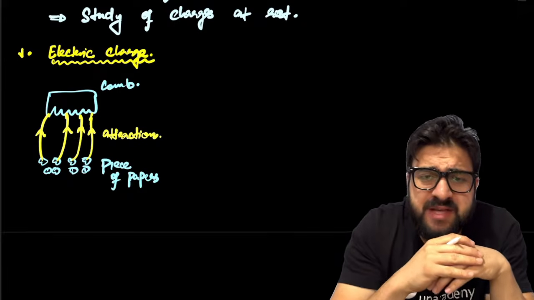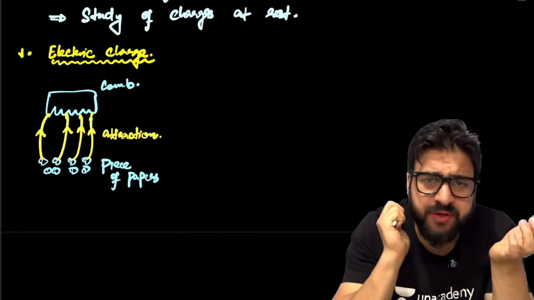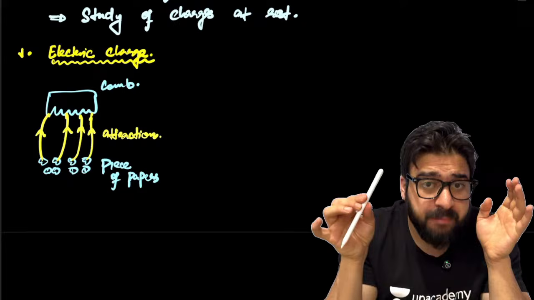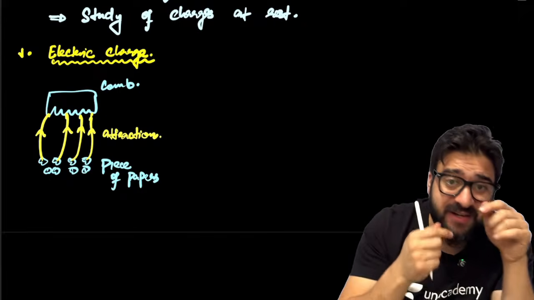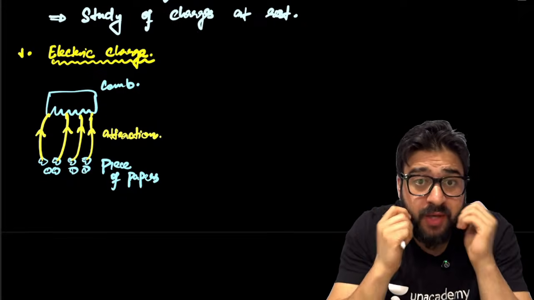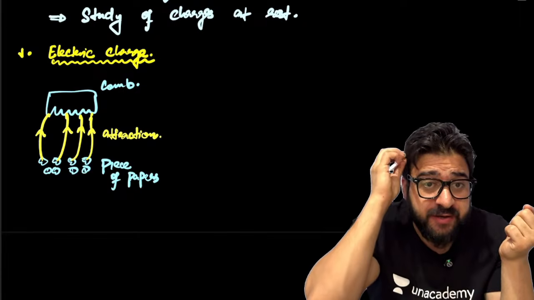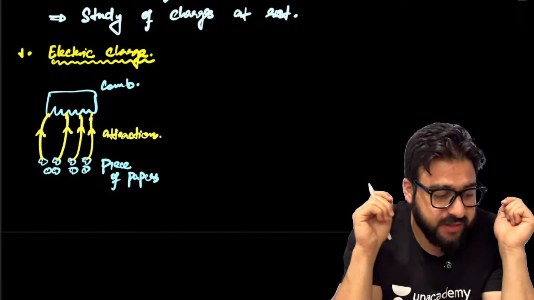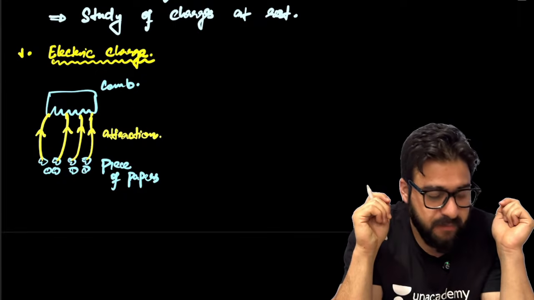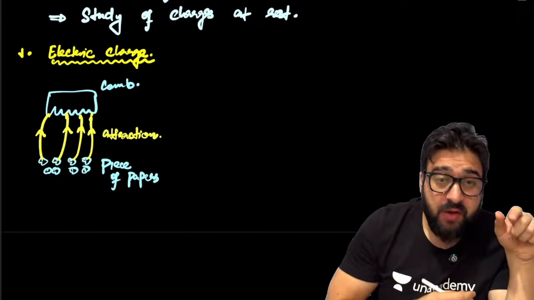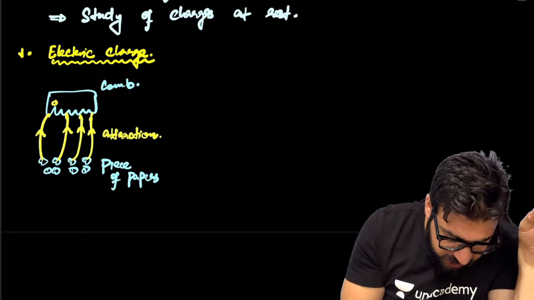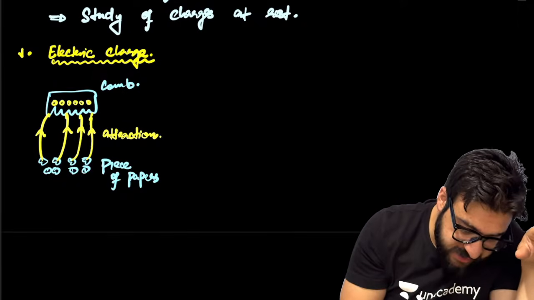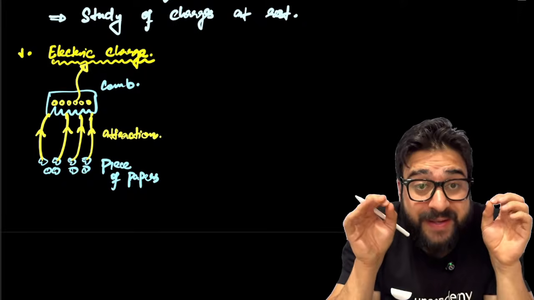If you don't rub the comb with your hair, will it attract the pieces of paper? Absolutely not. When you rub the comb with your hair, then only it is attracting the pieces of paper. So when you rub the comb with your hair, something is acquired onto this comb. And this something is what we call electric charge.